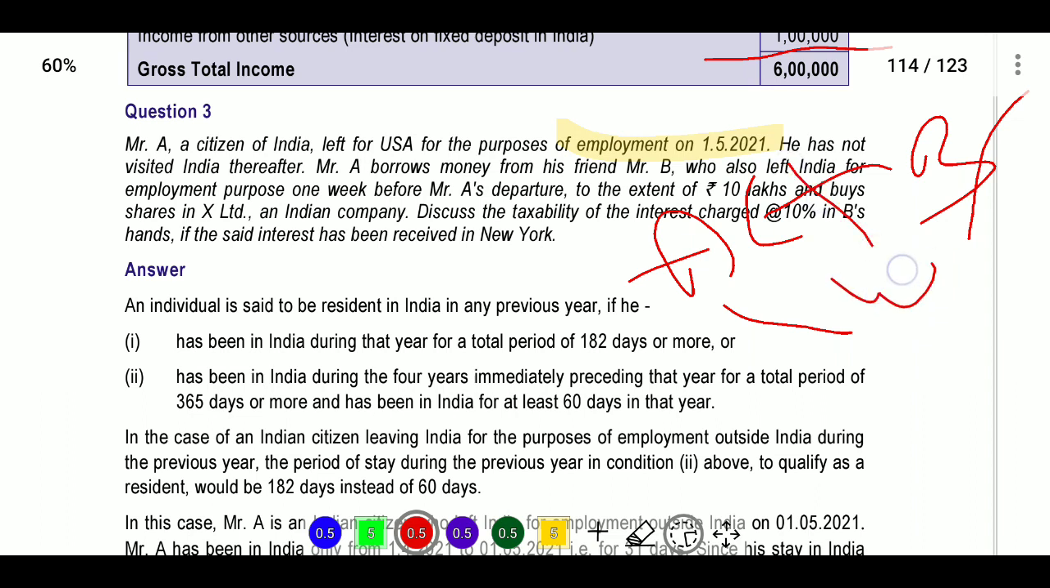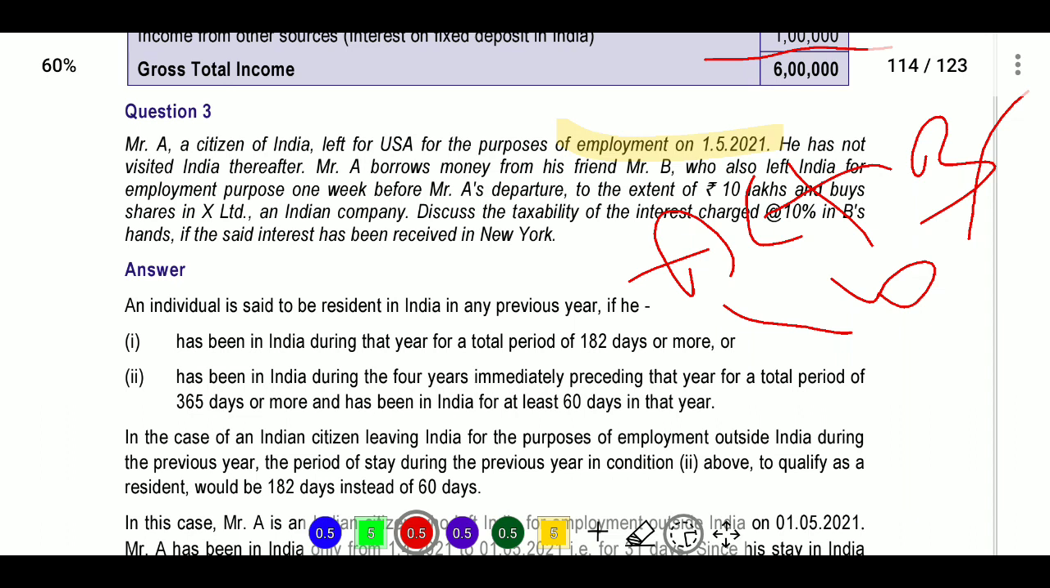10 lakh was the loan amount, and he buys shares in X Limited, an Indian company. Discuss the tax liability. Interest is chargeable at the rate of 10%. So 10% interest will be chargeable in the hands of B if the said interest is received in New York. If it is received outside India, it will be taxable.